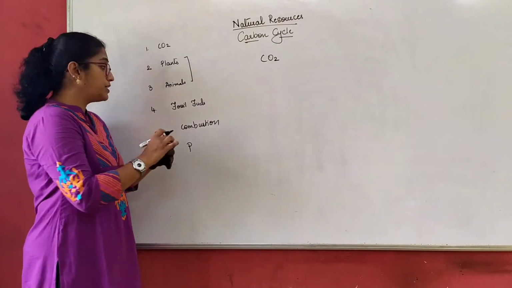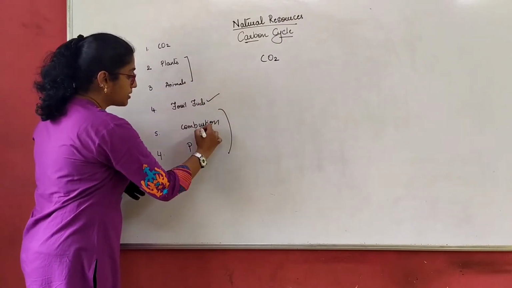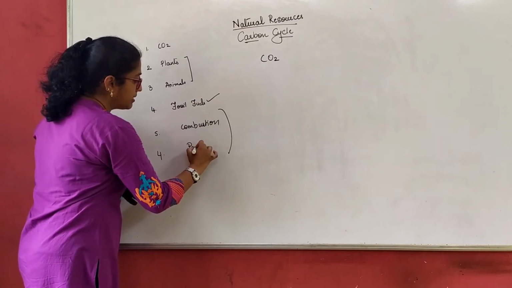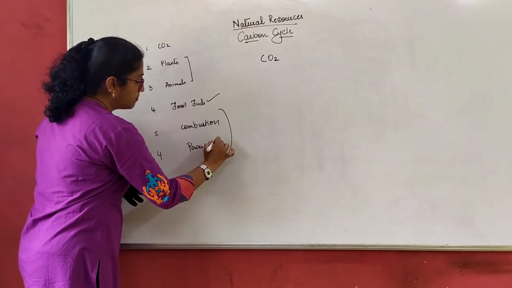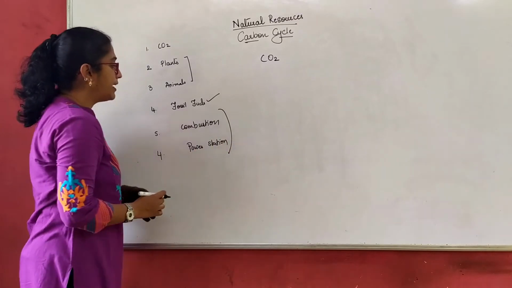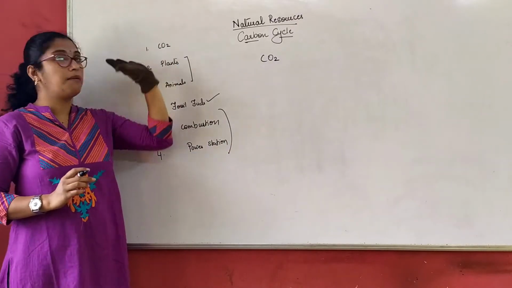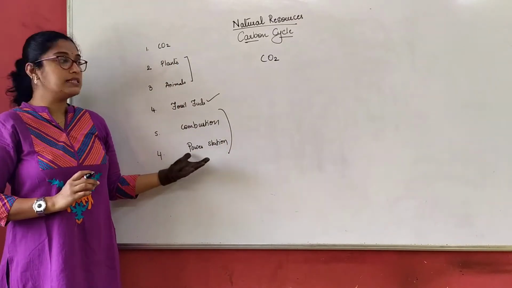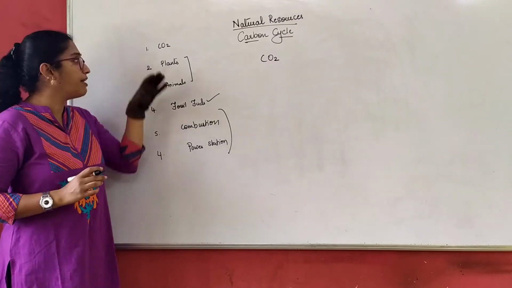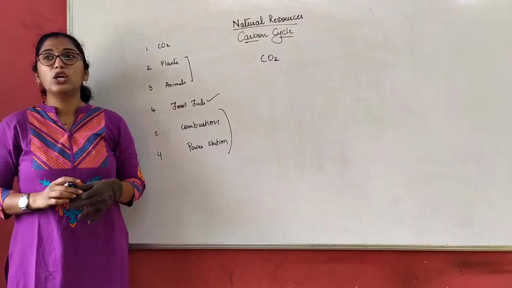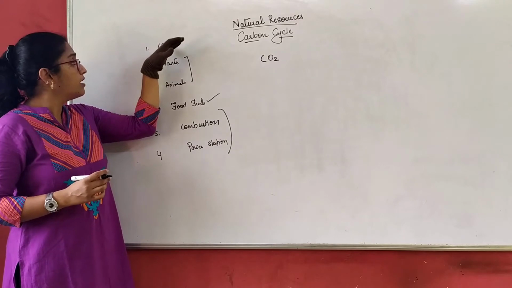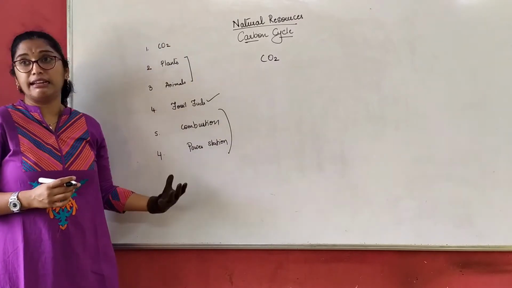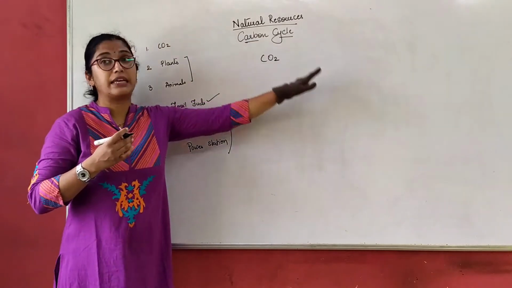We make use of these fossil fuels in these forms, combustion, and I'll just write power station. With all this, carbon dioxide is released. So the carbon cycle becomes very simple when we write down these things, because we understand how these are interrelated. It will be easy for us to make a cycle now.